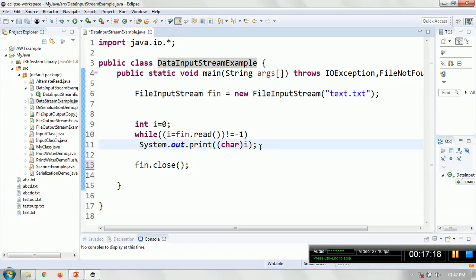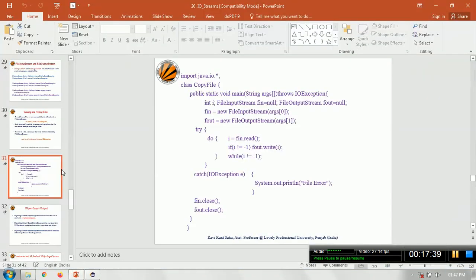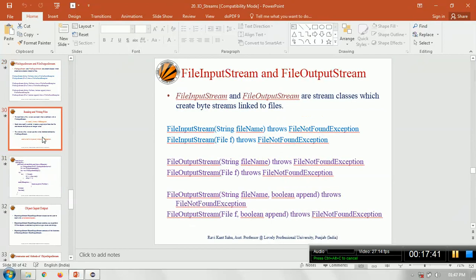I'm passing a string here, which will be considered as the file name, and from this file text.txt it will read the data. I will set int i equal to 0 for now, because the read method returns an integer.